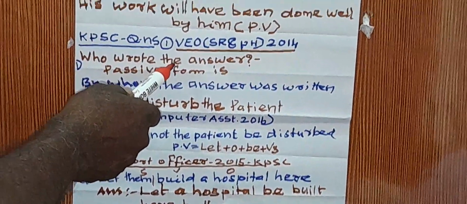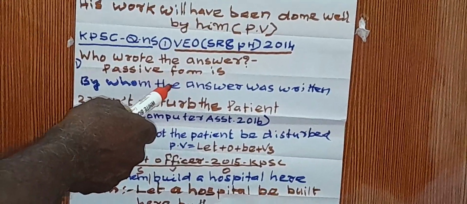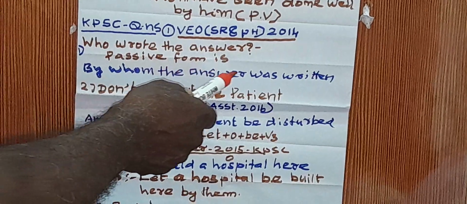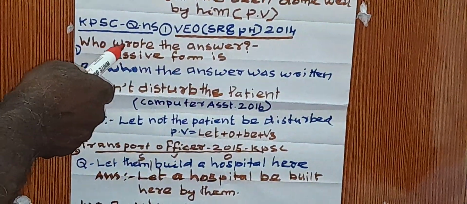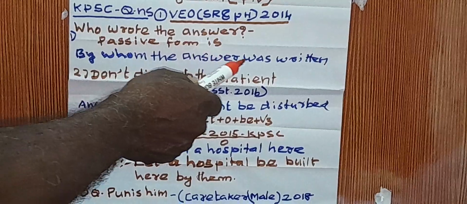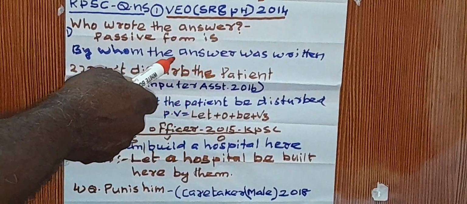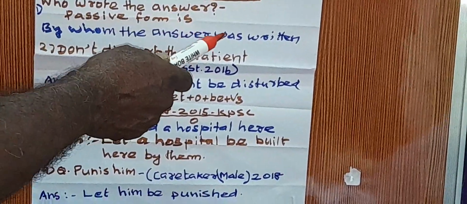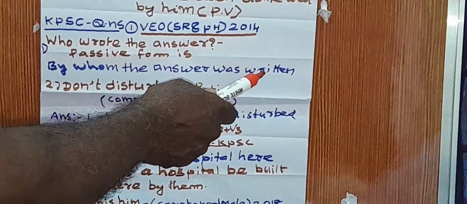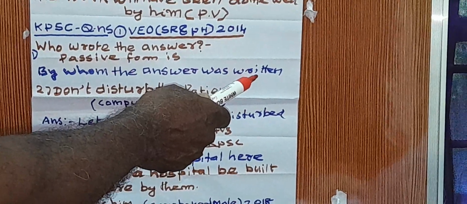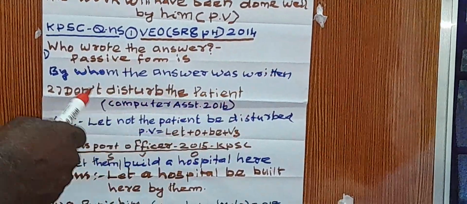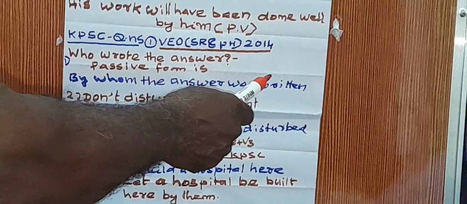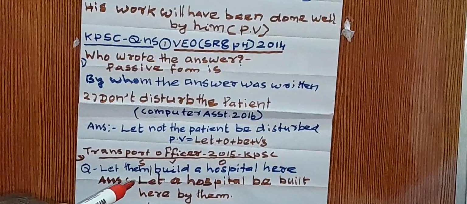Then after that we give the object, the answer. You know that wrote is past simple, hence we have to give was here because the answer is singular. Then written, the past participle of the verb wrote. So, by whom the answer was written.